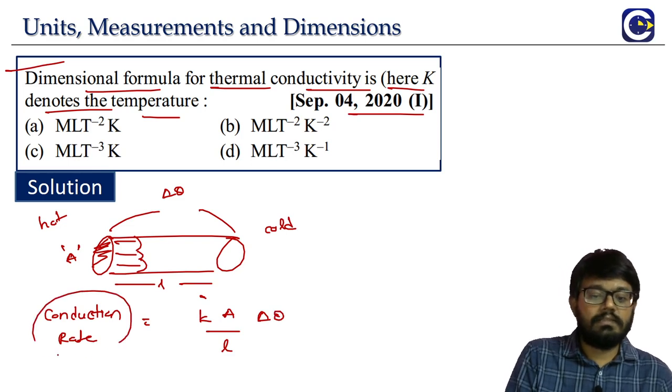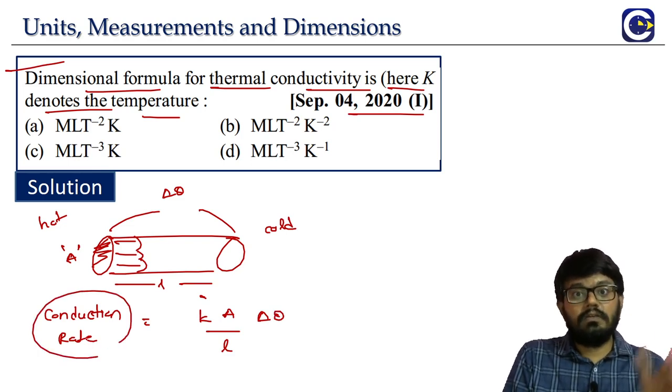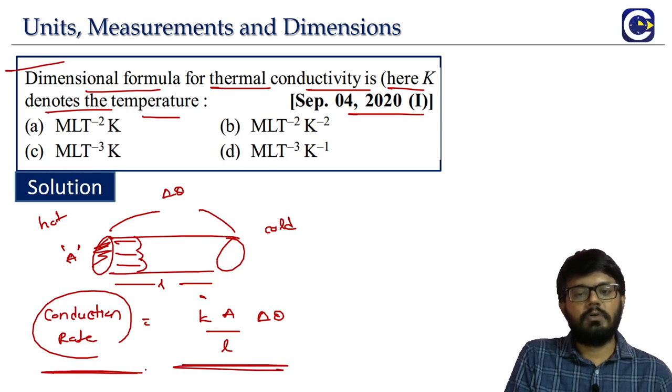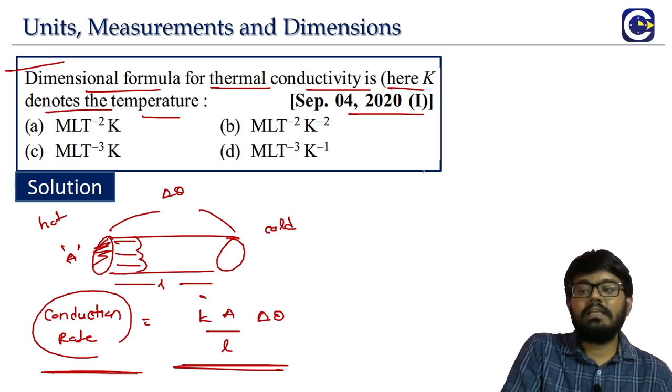Okay, so now look at this. Conduction rate means the amount of heat energy that is flowing per given time. That is nothing but power. That is the reason why we also call it conduction power. So we will go with that dimensional approach. Left hand side and right hand side must have the same dimensions, the principle of homogeneity. So the left hand side is conduction rate, which means power. What is power? M L square T power minus 3 should be equal to